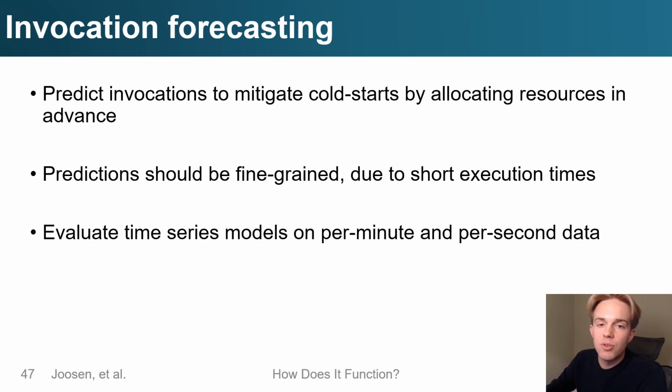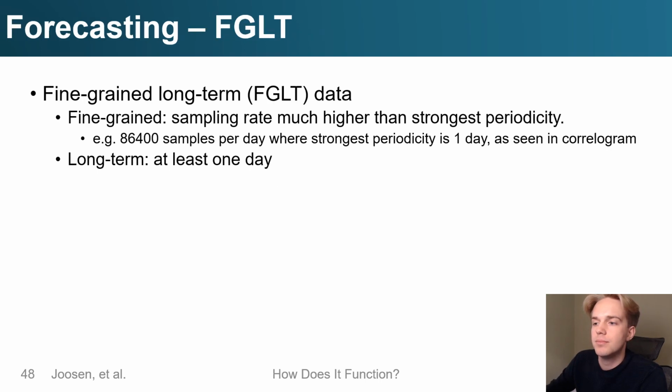So we evaluate several time series forecasting models, and we focus on the top 10 functions. And our objective here is to demonstrate the challenges of forecasting such fine-grained data rather than to provide a comprehensive solution. So another important definition we use is fine-grained long-term data, or FGLT. So we define fine-grained to mean that the data sampling rate is much higher than the most significant periodicity. So for example, for per second data, we have 86,400 samples per day. And additionally, we define long-term in this context to mean at least a day.